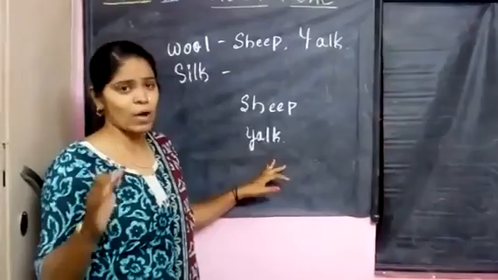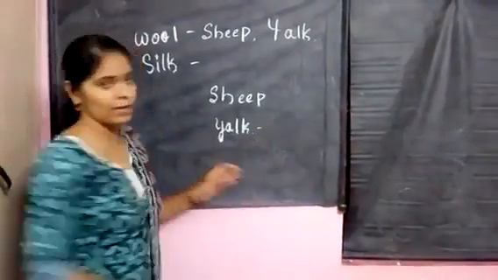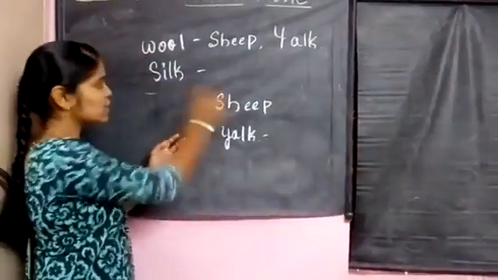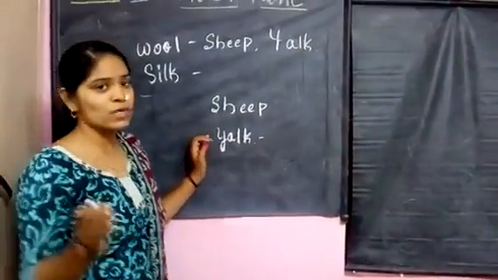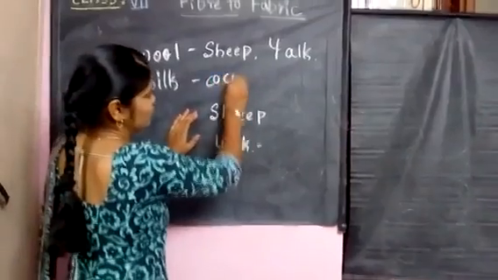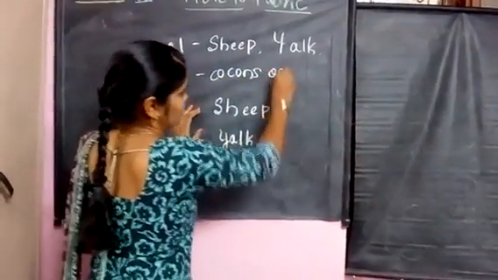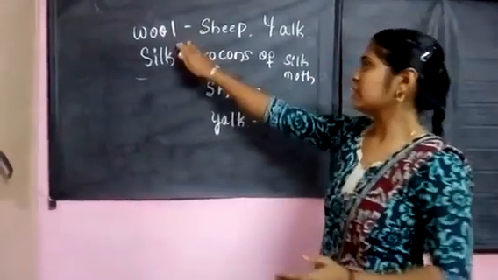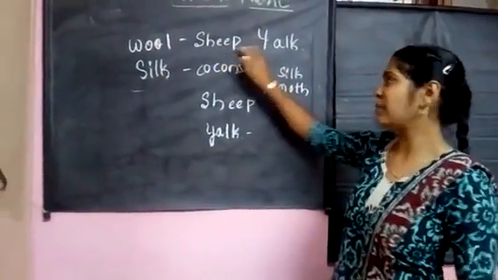In the textbook they have mentioned it that way. And silk is obtained from the cocoons of the silk moth. Wool is obtained from the sheep and the yak.